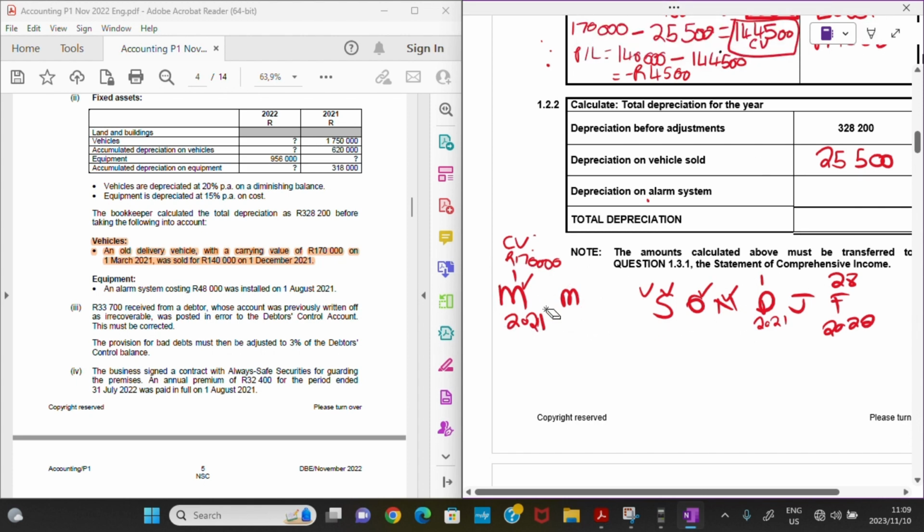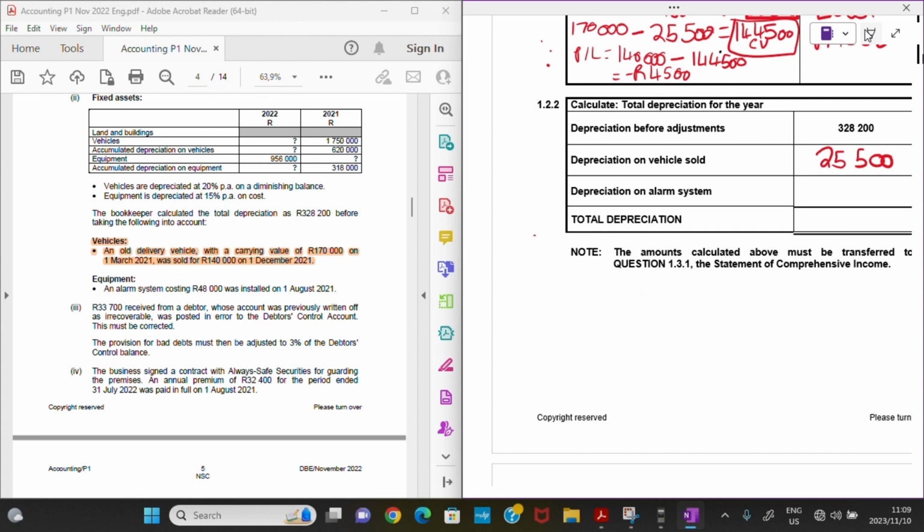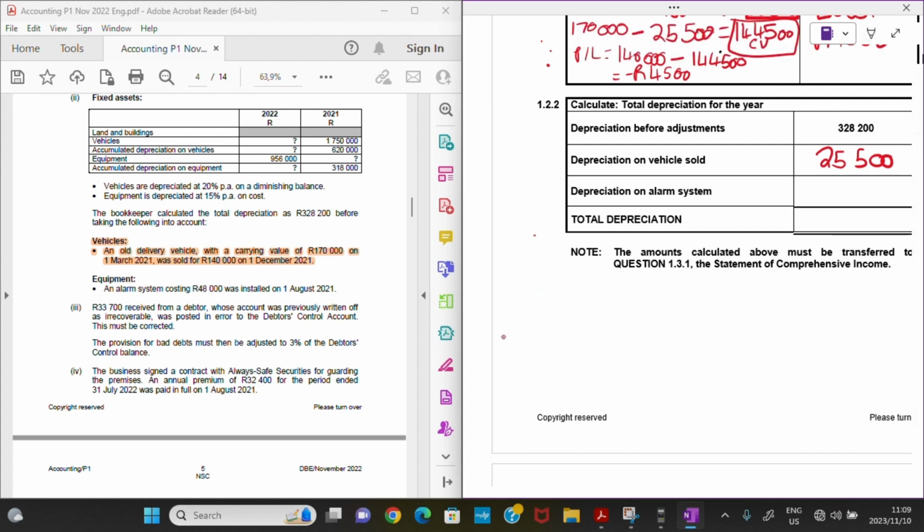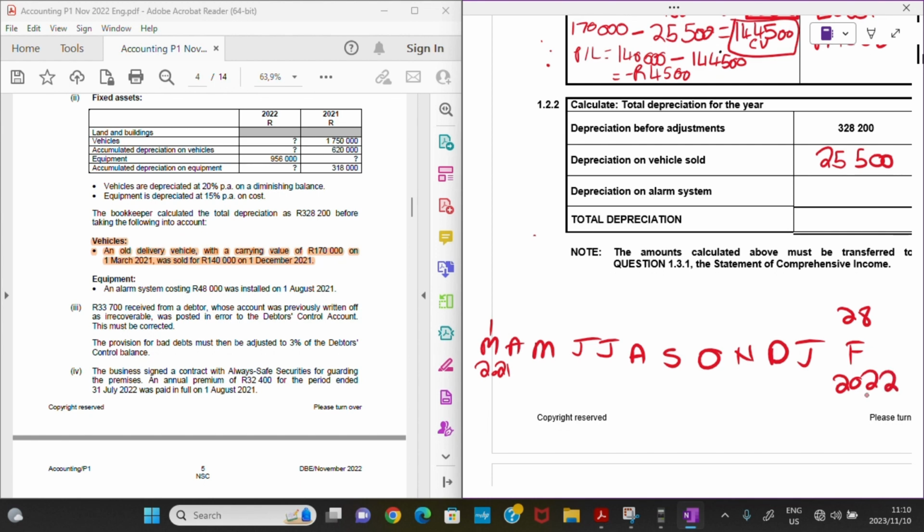So I will just remove everything here and just start afresh. So I'm just going to write down my financial year again, so I know from the 1st of March 2021, then we have April, May, June, July, August, September, October, November, December, January, February, the 28th of February 2022.